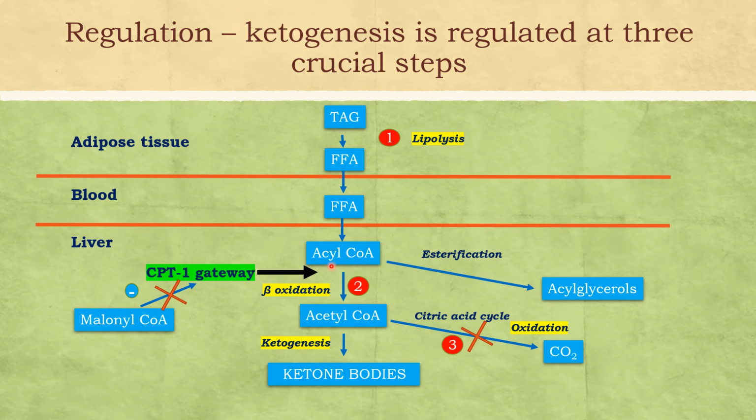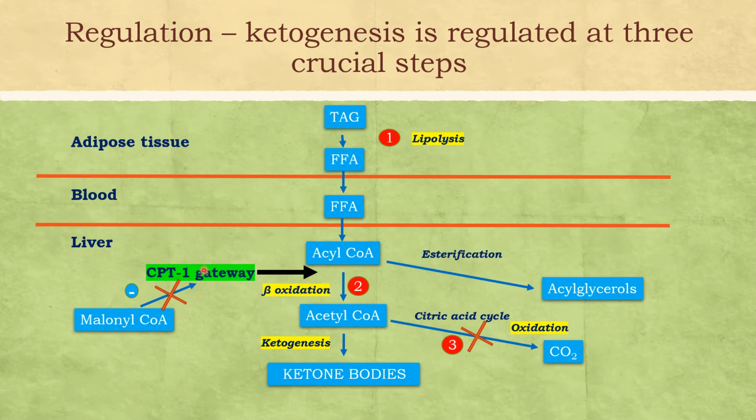The fate of acyl-CoA is that it will go to beta oxidation. So normally, malonyl-CoA inhibits CPT1, otherwise known as CAT1, which stands for carnitine palmitoyl transferase 1 enzyme.